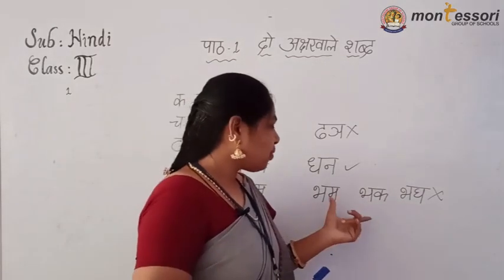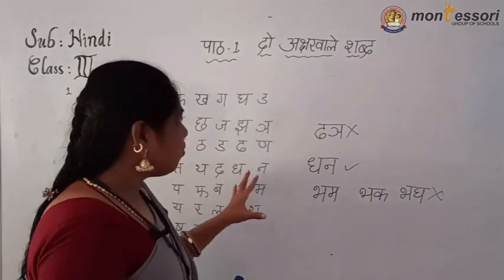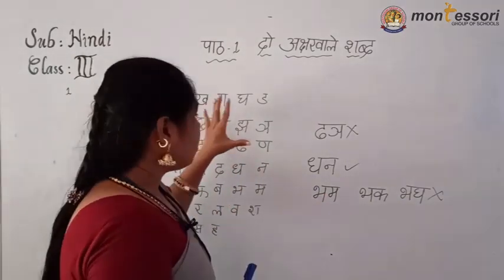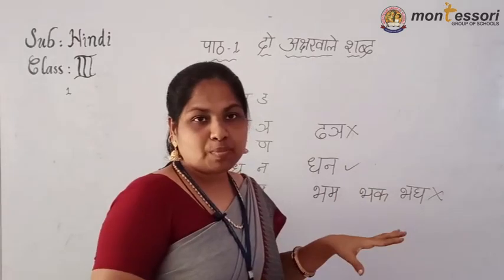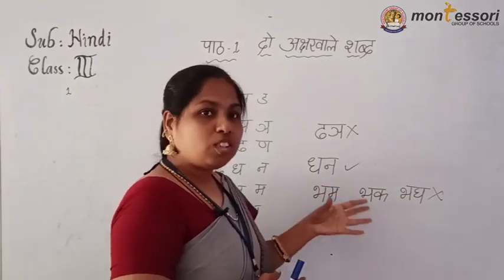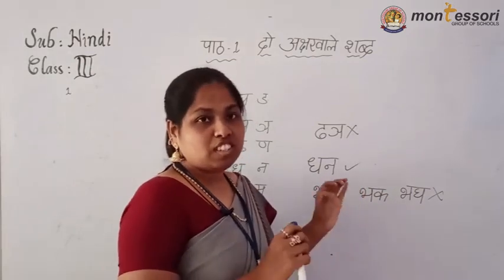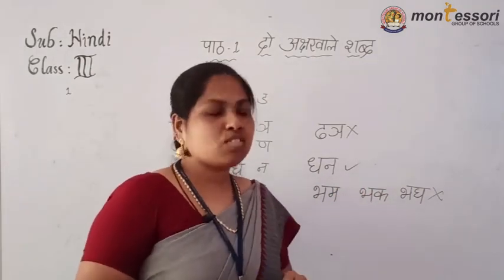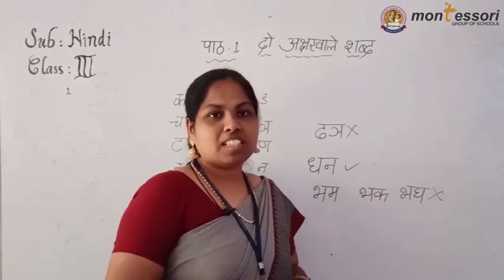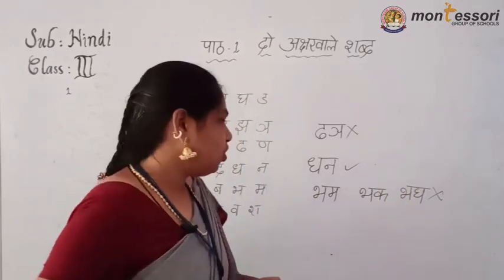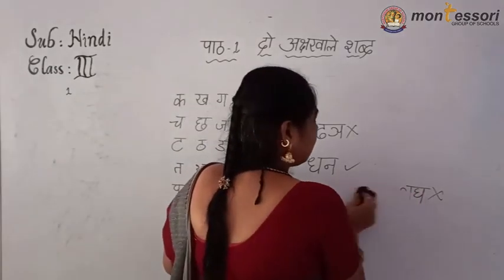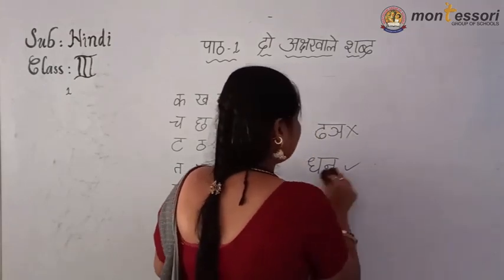That's why I am saying that when you create a word, you must pronounce that word properly. You must know whether that word has meaning or not. If it has meaning, that is a correct word. If it does not have any meaning, that is a wrong word. Okay, children?